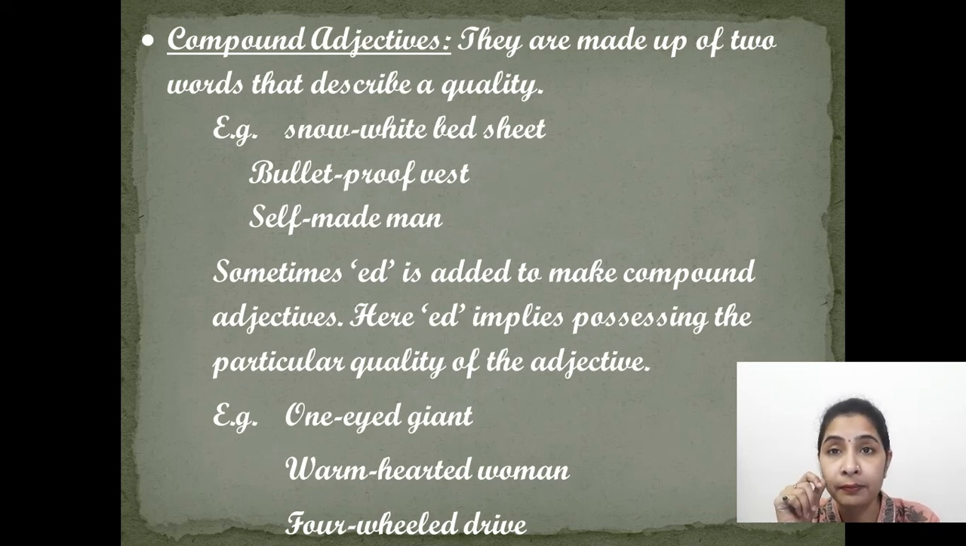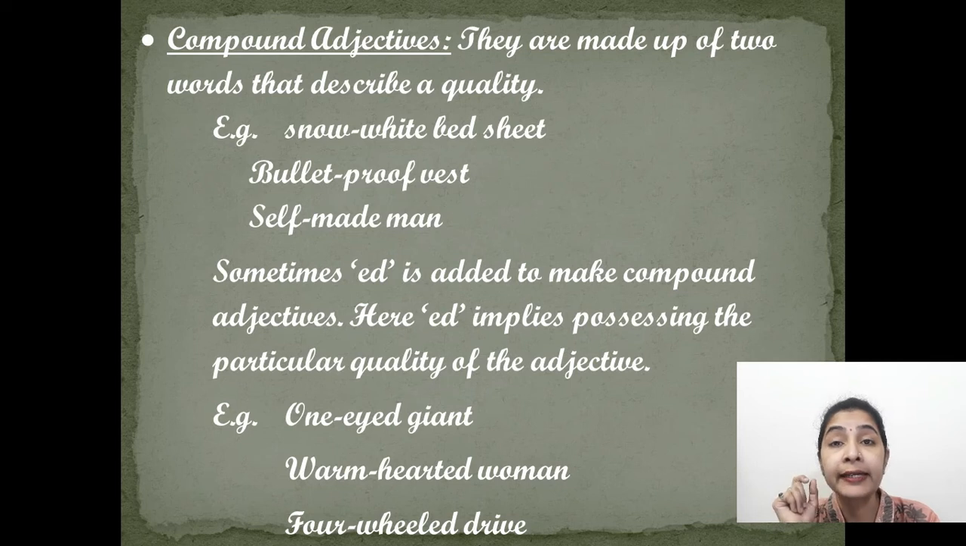Similarly, self-made man, self-dependent man. These self-dependent, self-made, are all compound adjectives. Now sometimes ed is added to make compound adjectives. Sometimes the compound word is made, two words are joined, and after that ed is also added to it, to describe that particular quality.